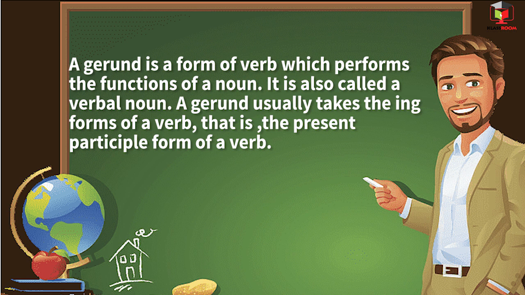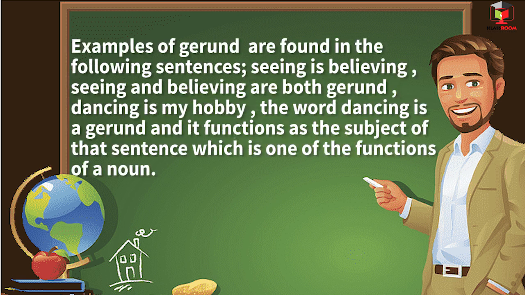It is also called a verbal noun. A gerund usually takes the ing form of a verb, that is, the present participle form of a verb. Examples of gerund are found in the following sentences. Seeing is believing. Seeing and believing are both gerunds.